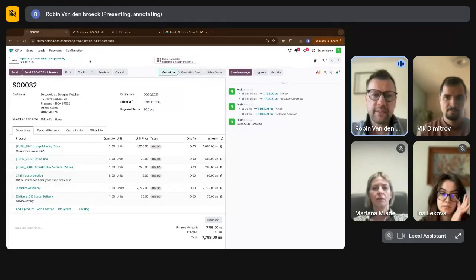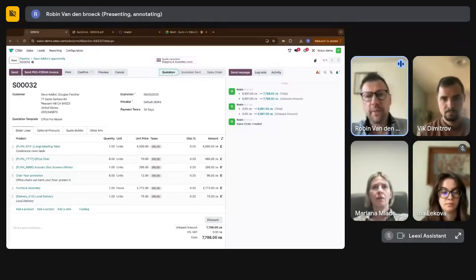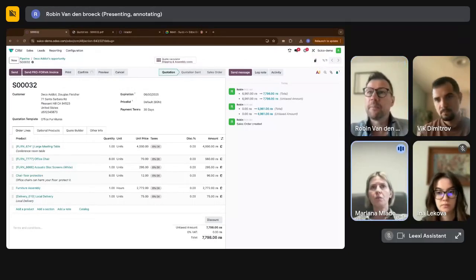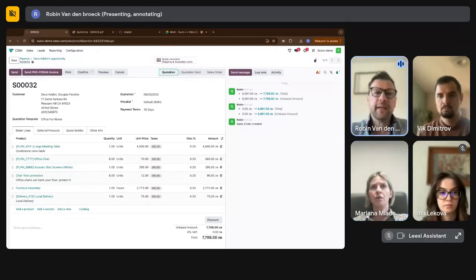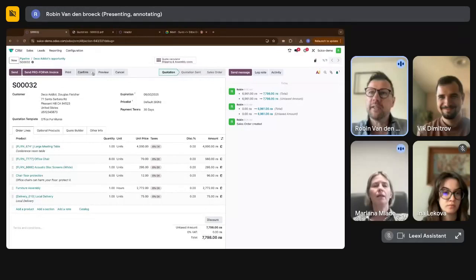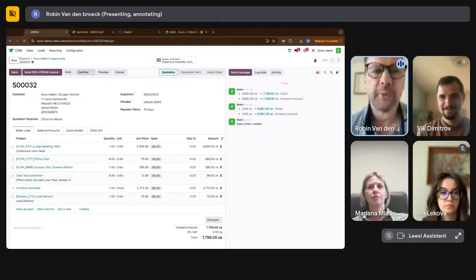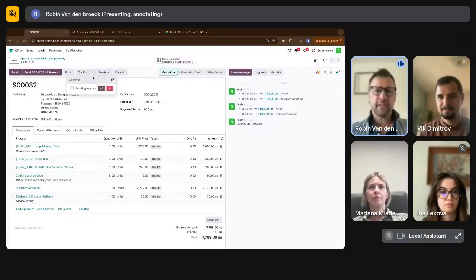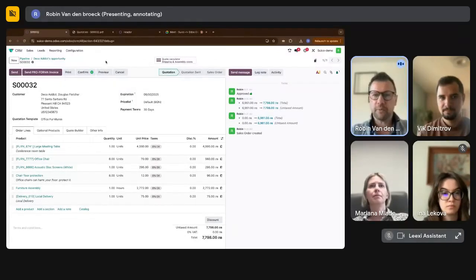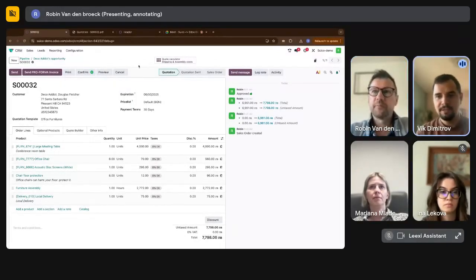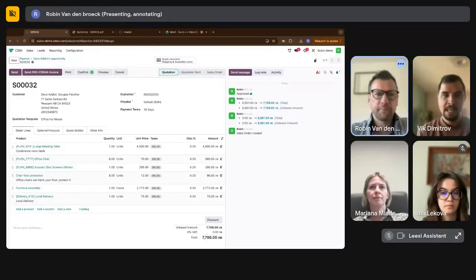Now, we're still in the status of quotation. There are two ways to make a quotation. If we need, can we switch off this? Yes, I just enabled it because by default it's not enabled. For showing the approval process, I just enabled it here so you can do it. It's now approved, but that's not by default. So that means that you don't have any type of complications in your process, Mariana. It's just straightforward. We need to sell, right? By default, you don't have approvals, no.